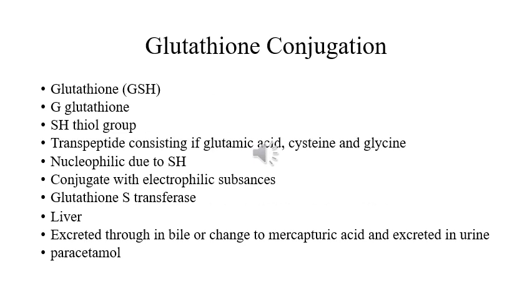Next phase 2 reaction is glutathione conjugation. Conjugation with glutathione and mercapturic acid formation is a minor but very important metabolic pathway. Glutathione is GSH, where G stands for glutathione and SH is the thiol group, which is the active group. It is basically a tripeptide having glutamic acid, cysteine, and glycine. It has a strong nucleophilic character,